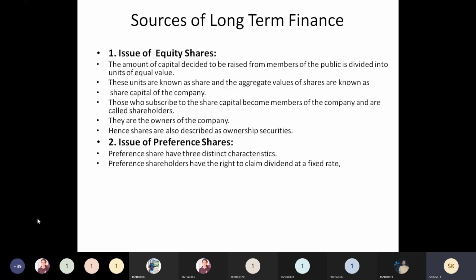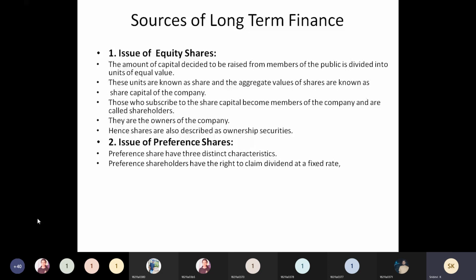That is a disadvantage. Most investors will not be attracted to preference shares because of the disadvantages of the type of preference shares, which make investors go away from investing in them.